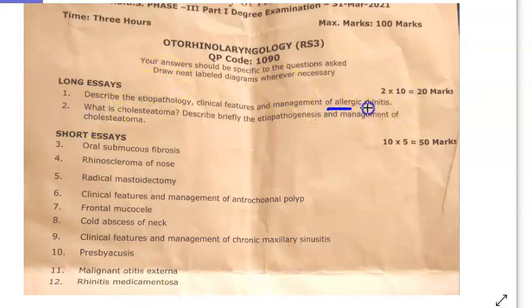Here they are asking you about allergic rhinitis. You'll have to write the etiology, why it happens, clinical features, and management of allergic rhinitis, antihistamines. What will you give here? Management of allergic rhinitis. So about the allergen, etc. Cholesteatoma is yet another important question here for 10 marks, right?